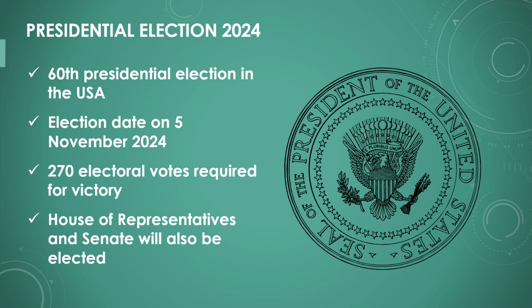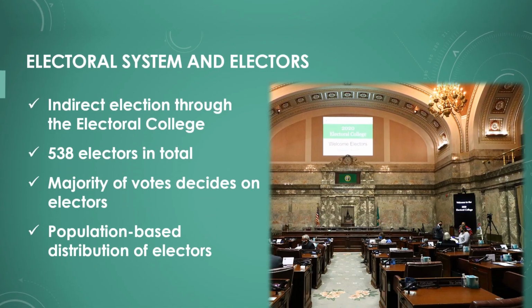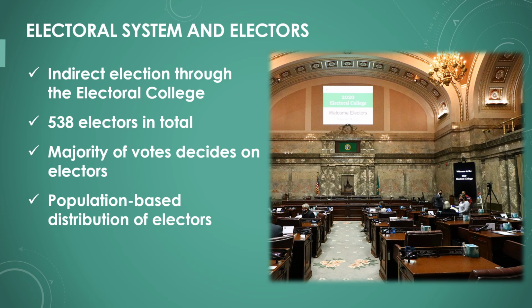The Democrats have nominated Kamala Harris as their presidential candidate, while the Republicans are sending former President Donald Trump into the race. The election is conducted indirectly by the Electoral College, whose members will elect the president and vice president in December 2024.